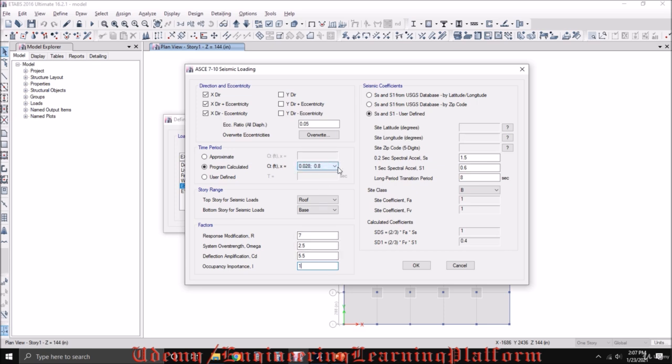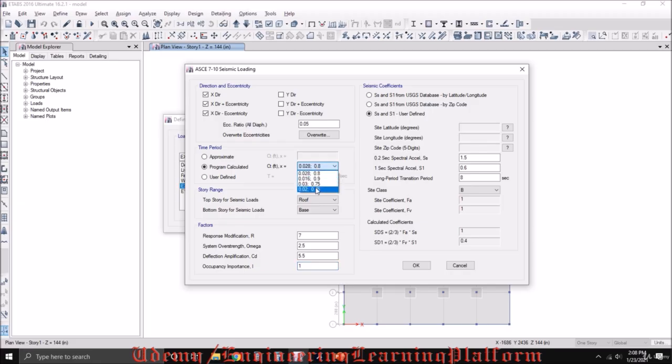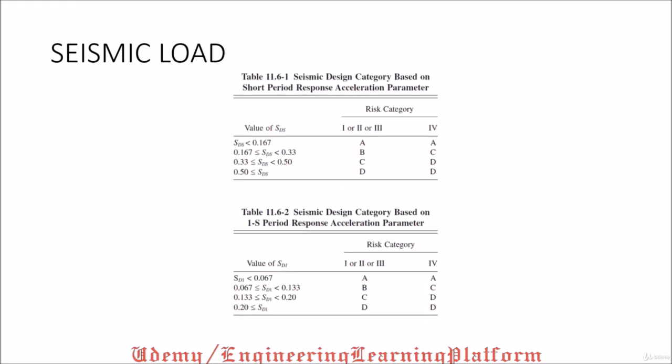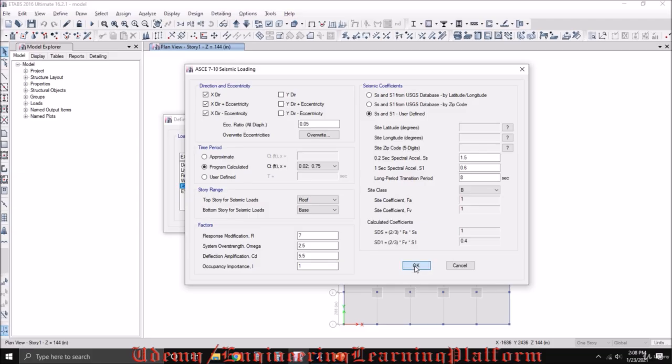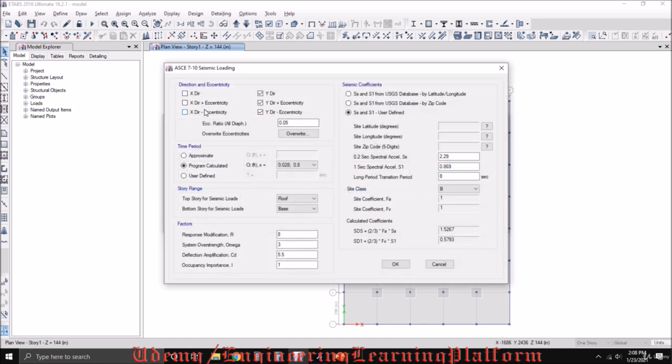The value of CT, again referring to the ASCE 7-10 code, is 0.02, and the X value is 0.75. From this, we need to get the seismic design category. The seismic design category for our structure is D, which we have to define in ETABS. Similarly, we have to add all these things in Y direction as well.